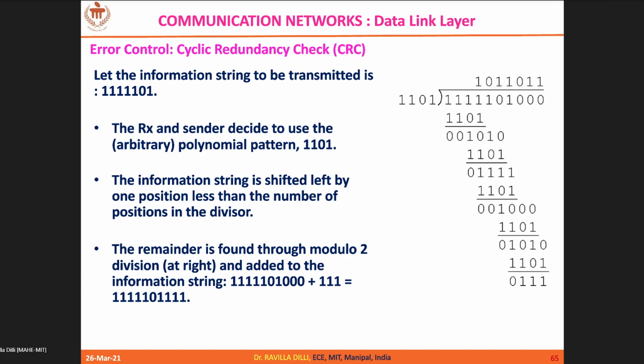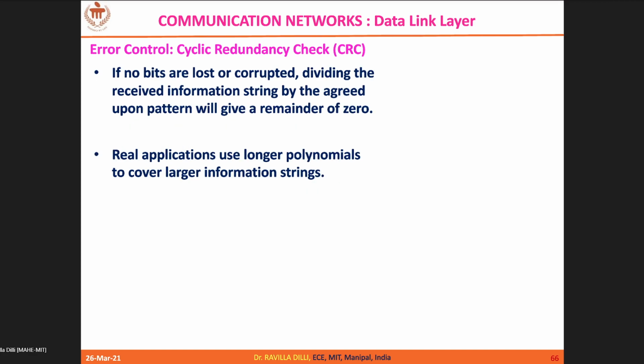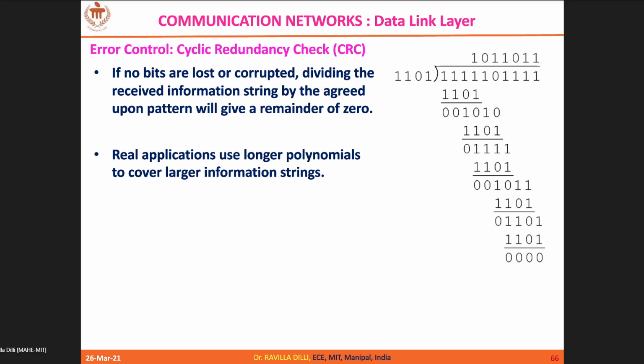So the received code word is, what is the received code word? You can see the message bits, and these 3 zeros are appended plus 111. So you can just add the CRC value, which is nothing but a remainder, with the code word which we have assumed, that is the dividend, or else for the message bits you just append that CRC bits. Both are the same. So now at the receiver, what you should do?